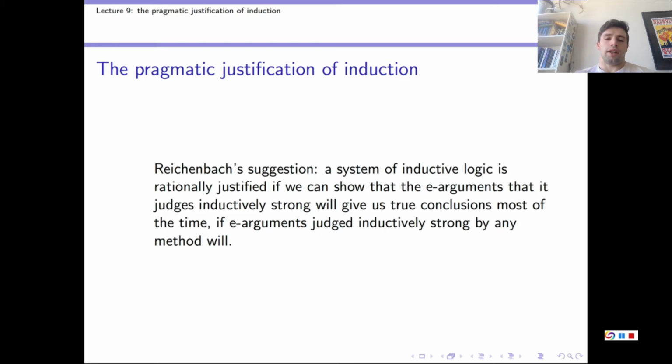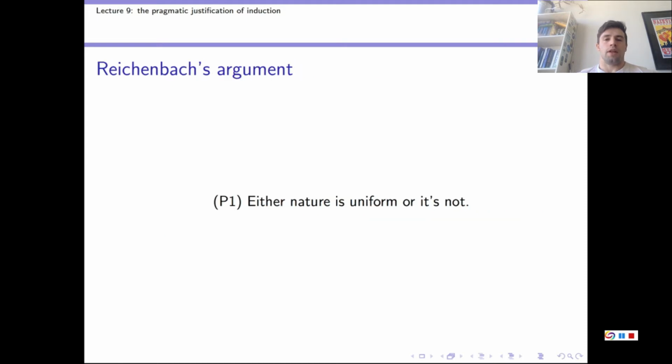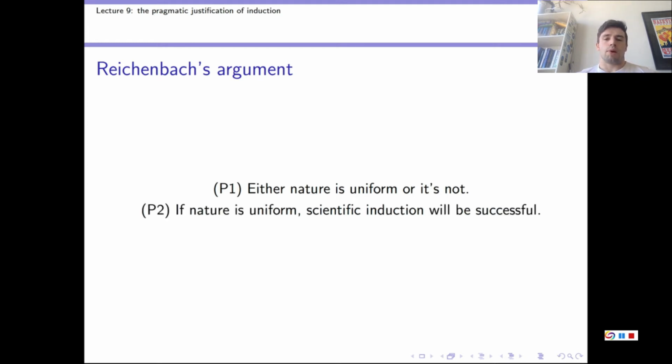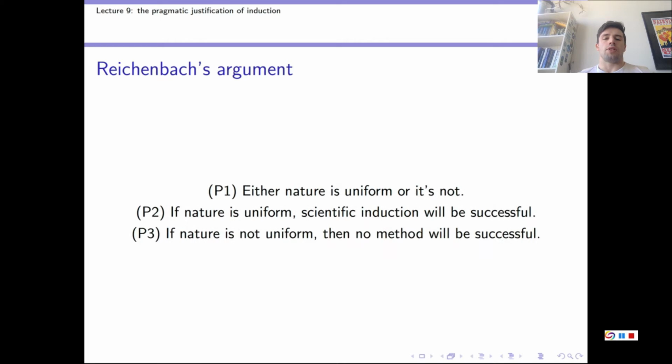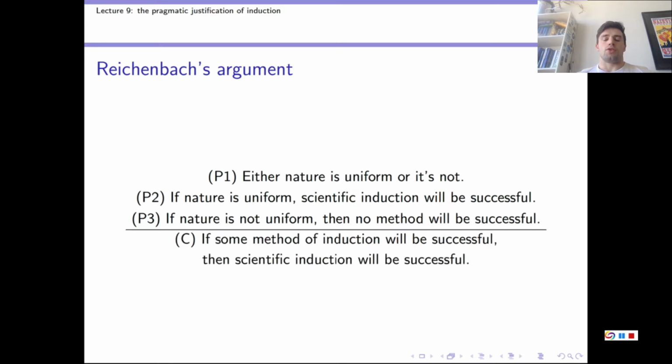Now, here is how Reichenbach's argument goes in more detail. We've got premise 1, which says either nature is uniform or it's not. Premise 2, which says if nature is uniform, scientific induction will be successful. And premise 3, which says if nature is not uniform, then no method will be successful. And the conclusion says, therefore, if some method of induction will be successful, then scientific induction will be successful.